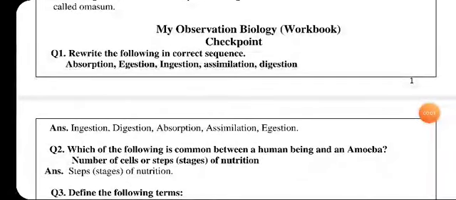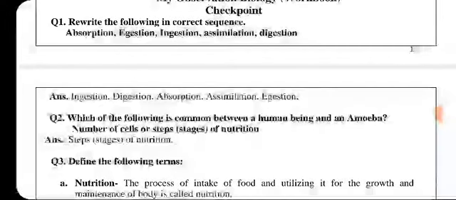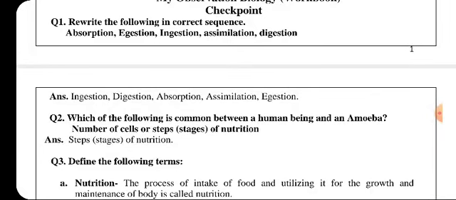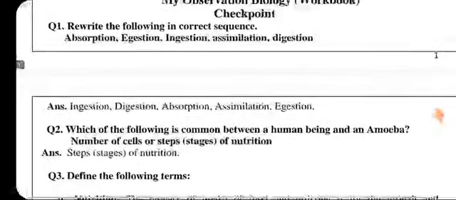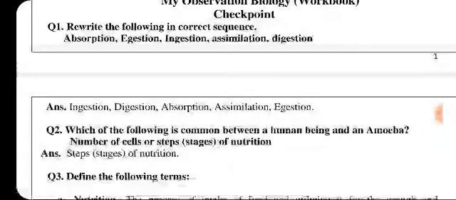Welcome back, students. So, now we are going to start the checkpoint observation question answers, which are the extra questions of your book. So, the first question is rewrite the following in the correct sequence. We need to write them all into the correct sequence. So, the first is absorption, exhaustion, ingestion, assimilation, and digestion.